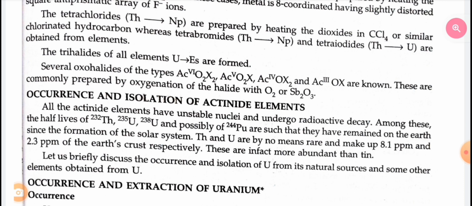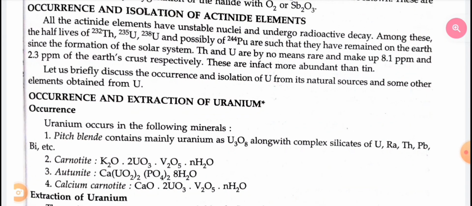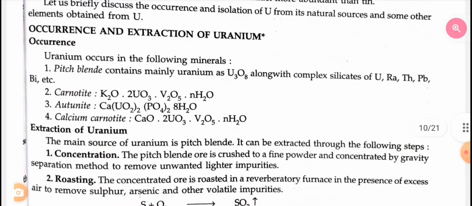Let us briefly discuss the occurrence and isolation of uranium from its natural sources and some other elements obtained from uranium. Occurrence and extraction of uranium. Occurrence: uranium occurs in the following minerals. Pitchblende contains mainly uranium as U3O8 along with complex silicates of uranium, radium, thorium, lead, bismuth, etc. Carnotite, K2O.2UO3.V2O5.nH2O. Autunite, calcium uranyl phosphate.